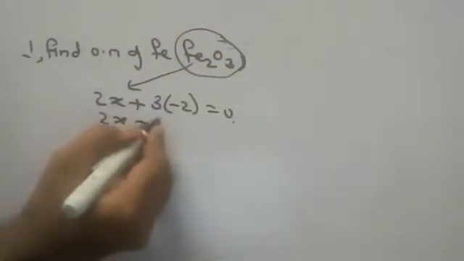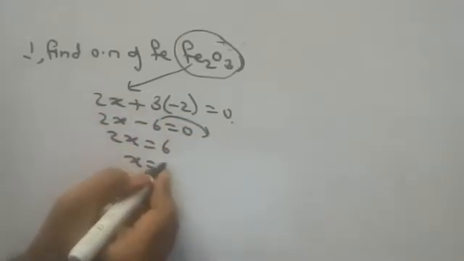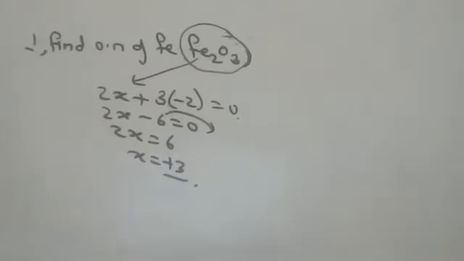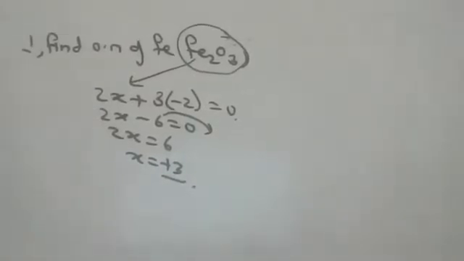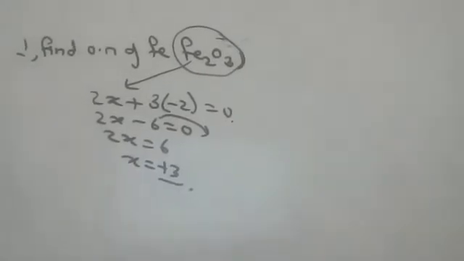So 2x minus 6 is equal to 0. 6 will come here. 2x is equal to 6. X is equal to plus 3. This is oxidation number of iron. You keep copying, children. After 10 questions, you ask me if you have any doubt. Okay. You will understand. By 10 questions, you will understand.